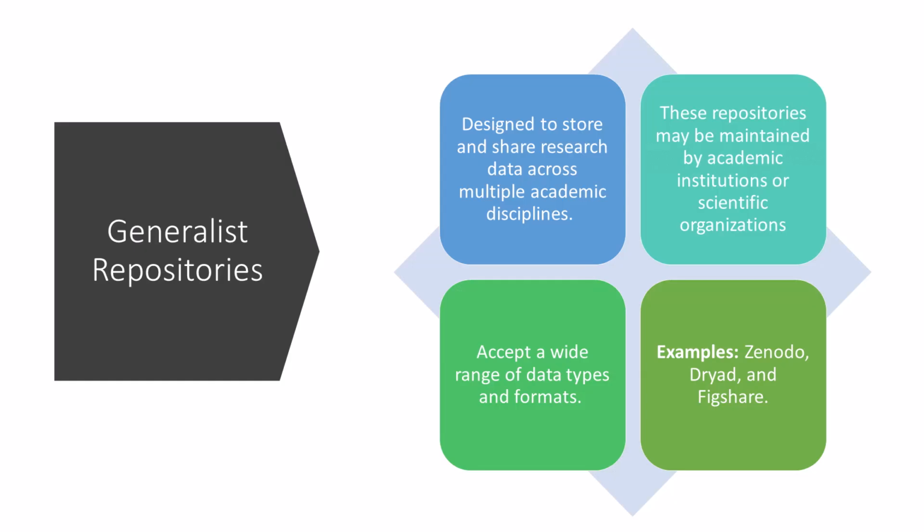On the other hand, you may choose to use a generalist data repository, which provides a more general-purpose platform for storing and sharing research data across multiple academic disciplines, and they may lack controlled access to datasets. These repositories may be maintained by academic institutions or scientific organizations, and they typically accept a wide range of data types and formats. Examples include Zenodo, Dryad, and Figshare, to name just a few.